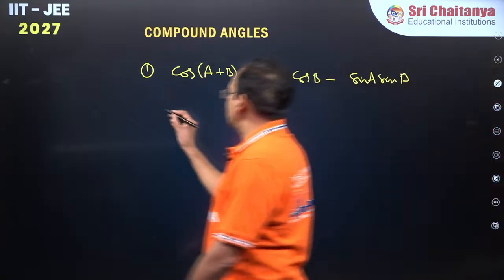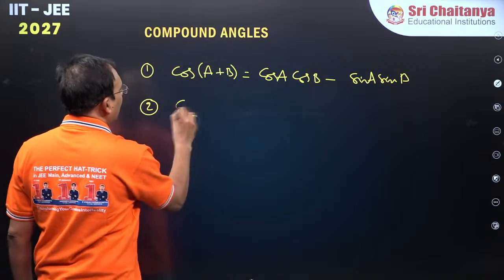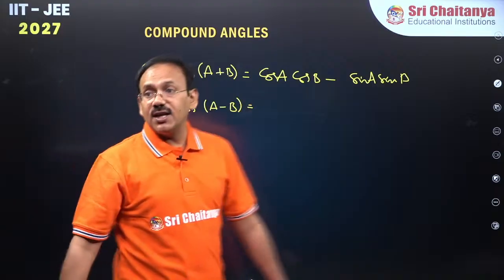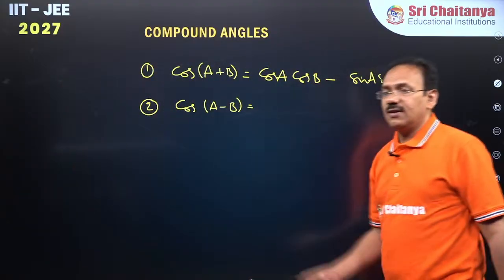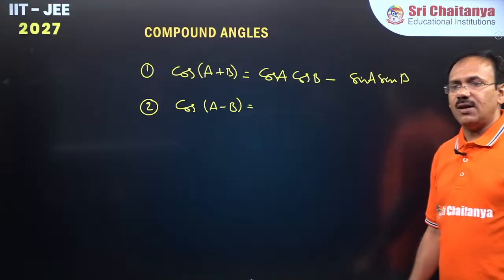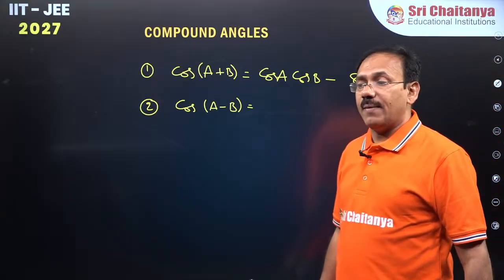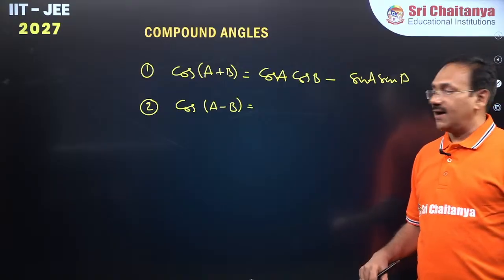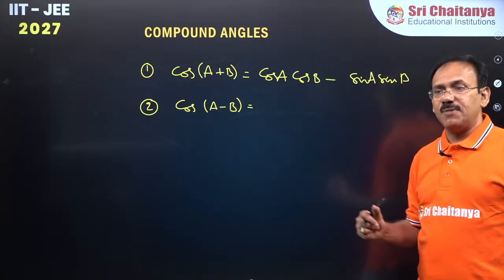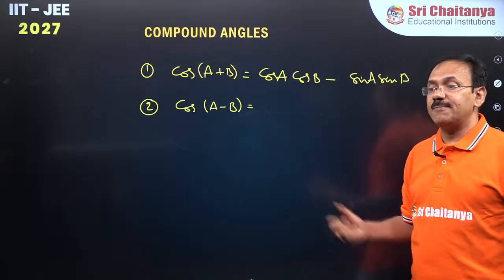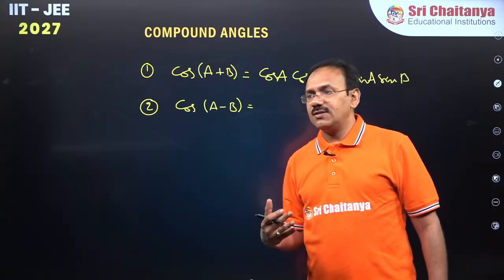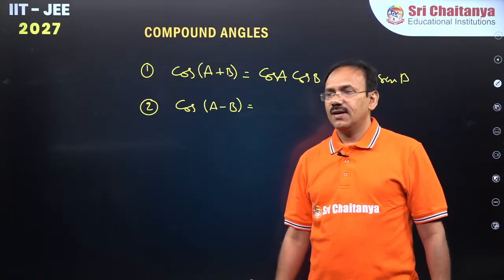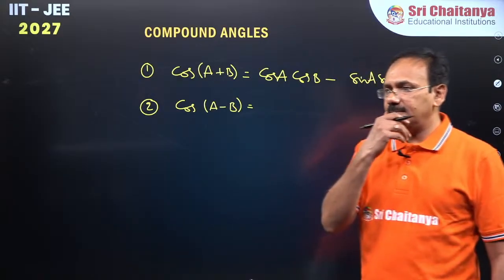Now, dear students, from this can you derive the cos of A minus B formula? Can anyone give an idea to derive this formula? I know cos of A plus B. I want the formula for cos of A minus B. Any idea, guys? Anyone suggest some idea to derive this? Yes, please. Any idea?